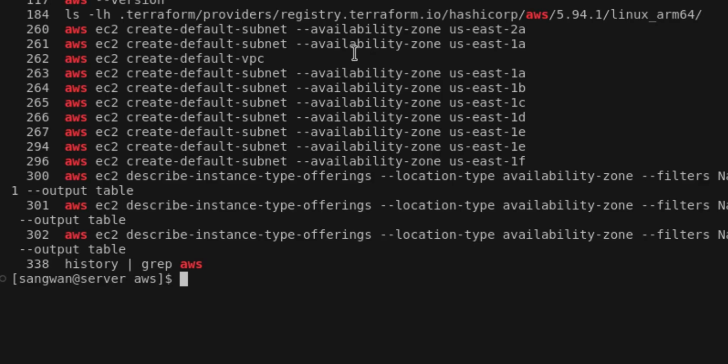You can see the command here, aws ec2 create-default-vpc. When you use this command, this will create a default VPC for your region. And you can even create a subnet.